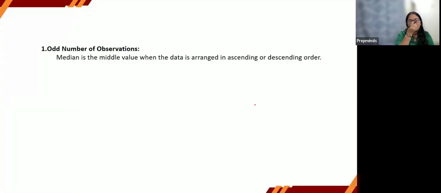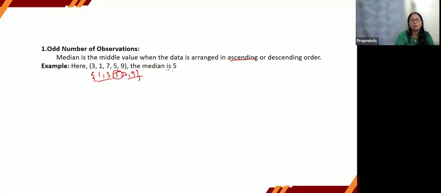So if we have an odd number of observations in a given set, then the median is just the middle value. Again, the important thing is that the numbers are arranged in ascending or descending order, so they should be in an order. For example, if we have an odd number of observations here, that is 3, 1, 7, 5, 9, the first thing is we will arrange this in an order: 1, 3, 5, 7, 9. So it is the middle value. Two from here gone, two from here gone. So the middle value is 5, right? So the median is 5. The important thing is arranging them in an order.